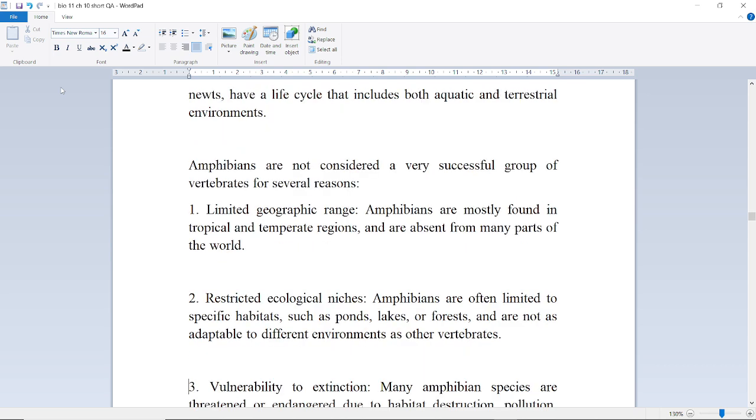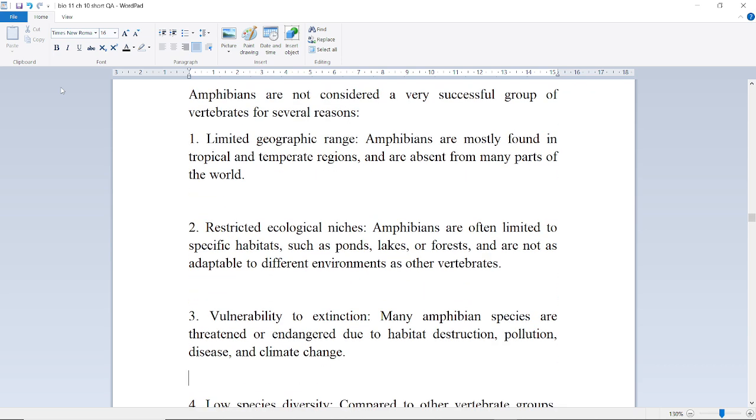Amphibians are not considered a very successful group of vertebrates for several reasons. First of all, limited geographic range. Amphibians are mostly found in tropical and temperate regions and are absent from many parts of the world. Restricted ecological niches. Amphibians are often limited to specific habitats such as ponds, lakes, or forests and are not as adaptable to different environments as other vertebrates.